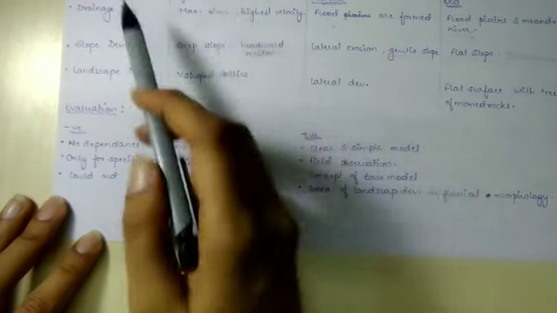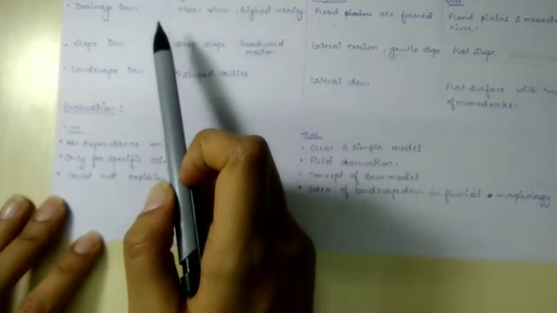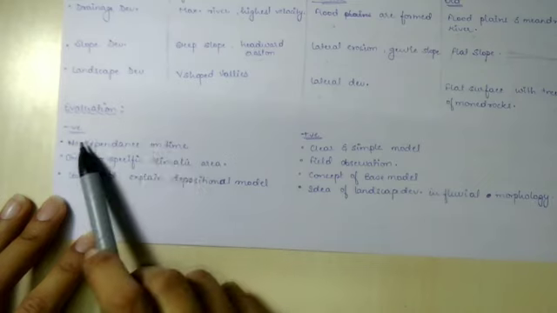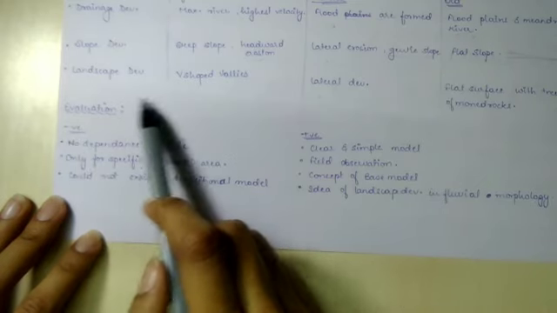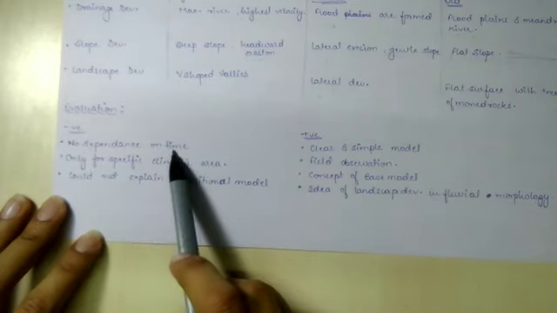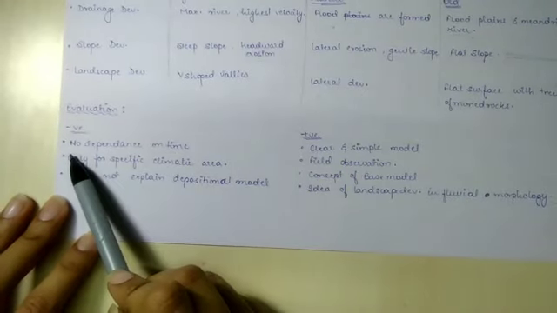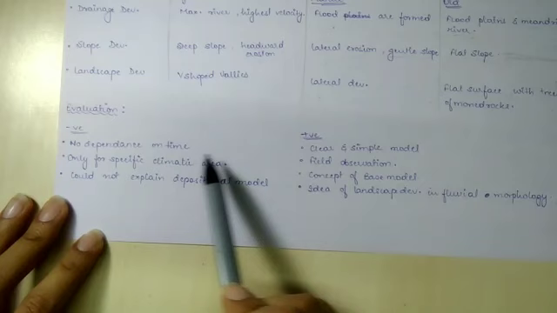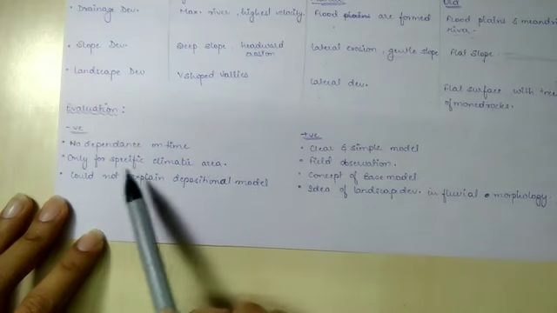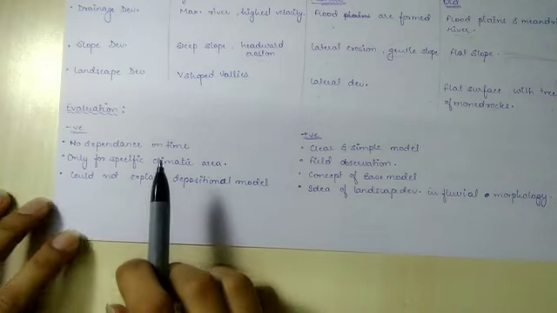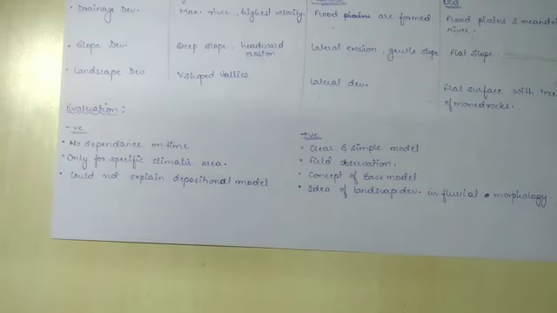this whole erosional process, as Davis said, is time dependent, but Penck rejected it, and he explained that this landform development is not a time dependent model. Next, he gave this model only for a specific area, that was humid area. So that was another drawback, and he could not explain depositional model. Okay, so this was the last drawback. Next, now we will study Penck's model.